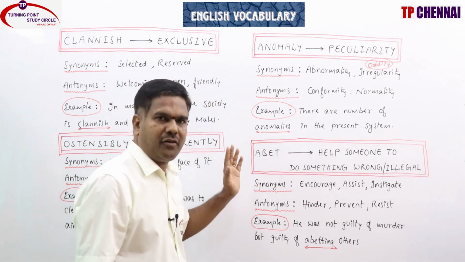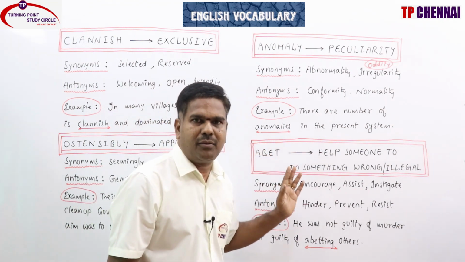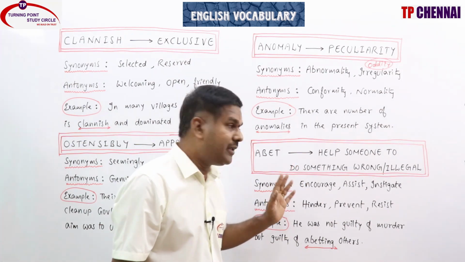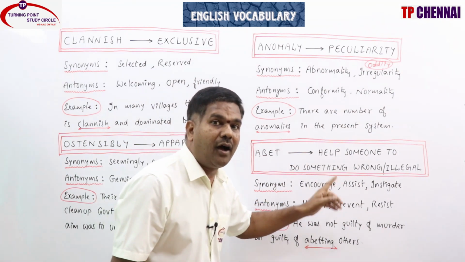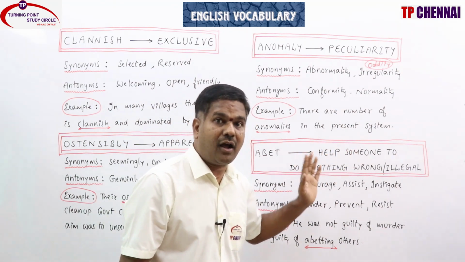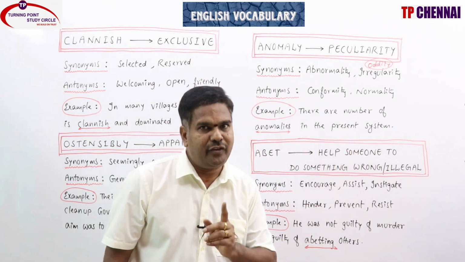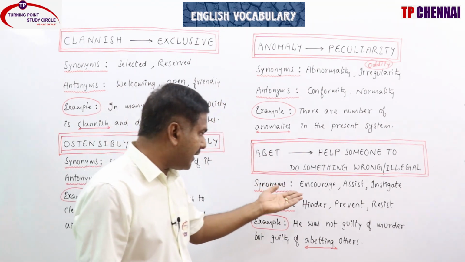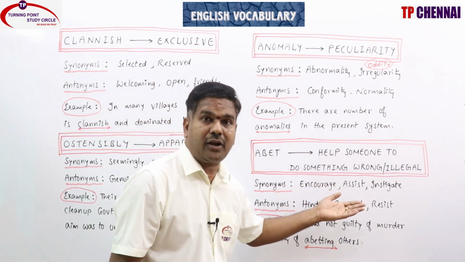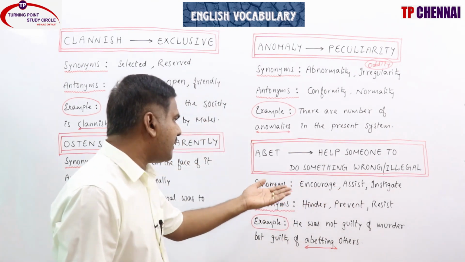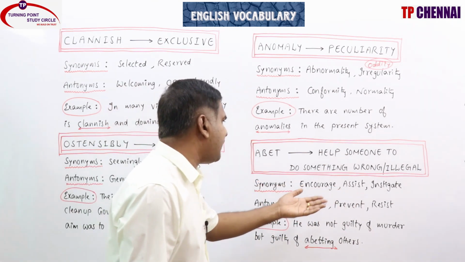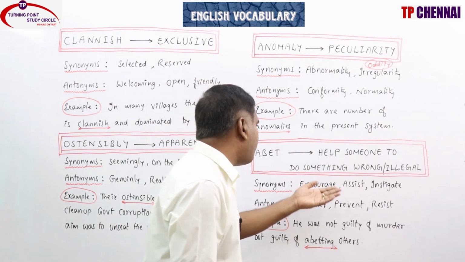Abet, a very interesting word. Be careful, see the meaning here: help someone to do something in wrongdoings, in wrong or illegal doings. That is very important. Synonyms: encourage, assist, instigate, provoke, condone, promote.